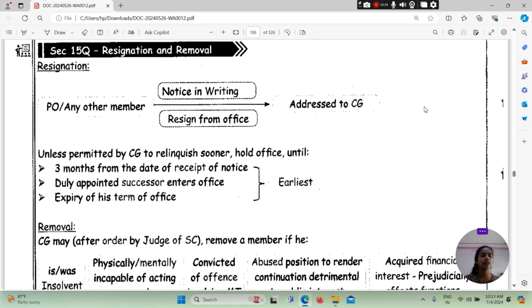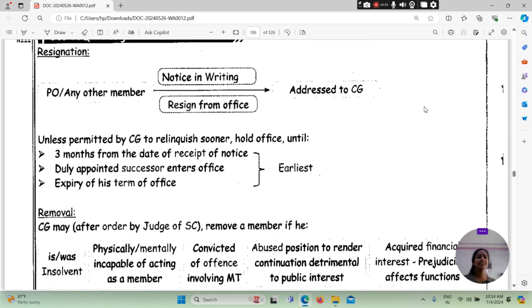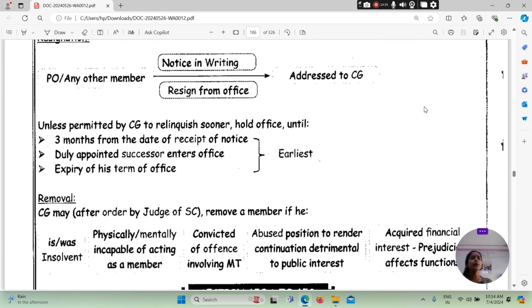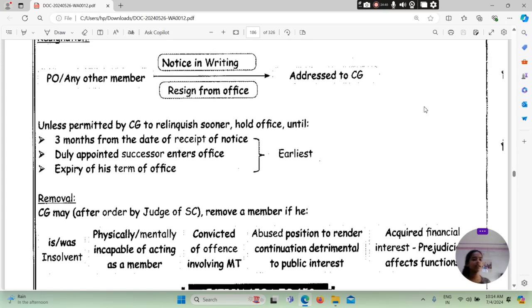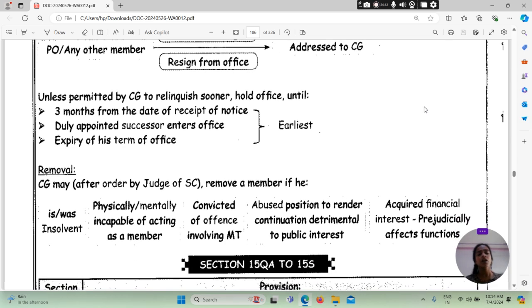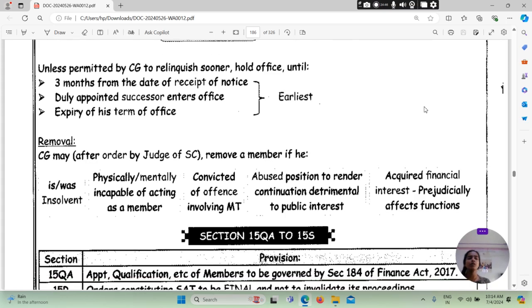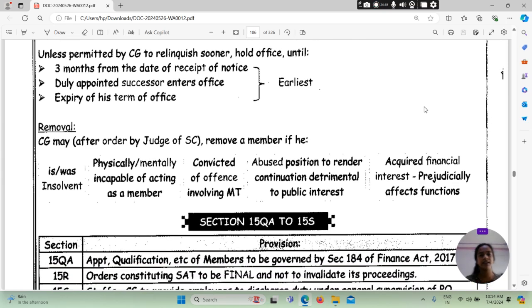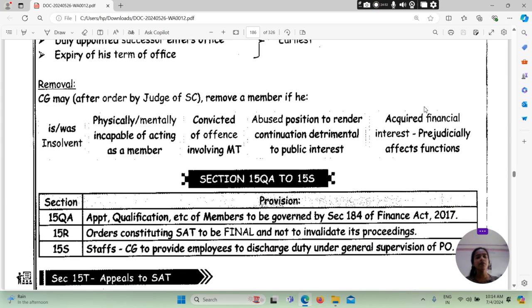Then comes that is section 15Q, resignation and removal. What will be the resignation and removal क्या होगा? PO any other member notice in writing resign from office addressed to central government unless permitted by central government to relinquish sooner, hold office until 3 months from the date of receipt of notice, duly appointed successor enters office, expiry of his term of office, earliest.